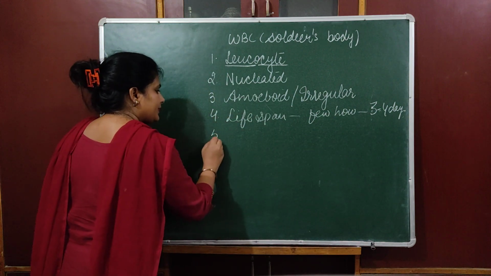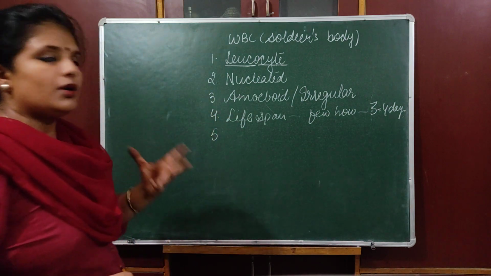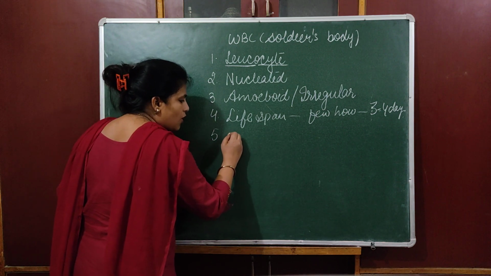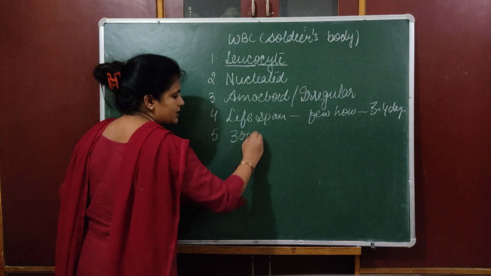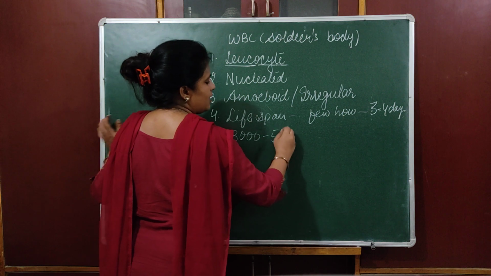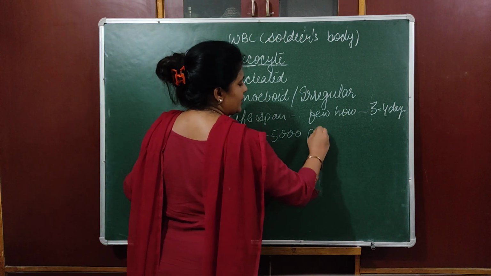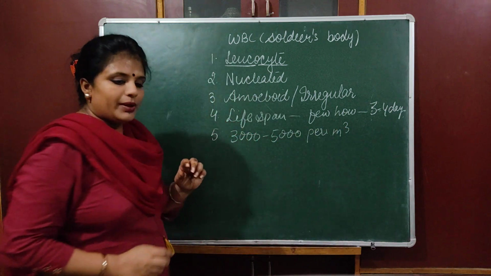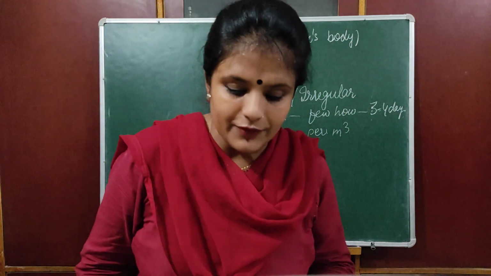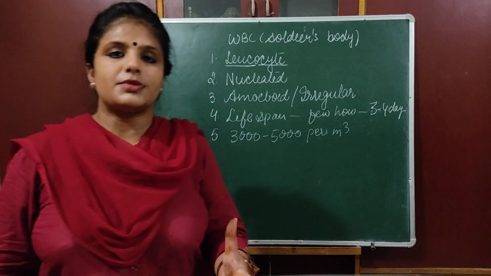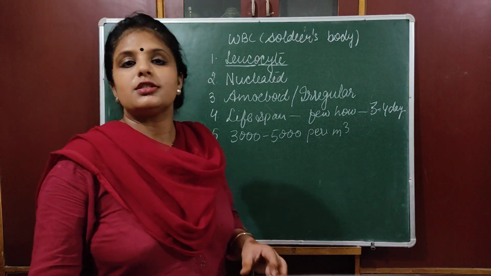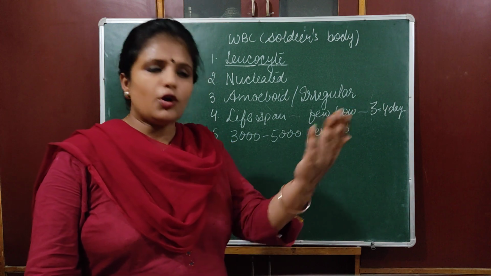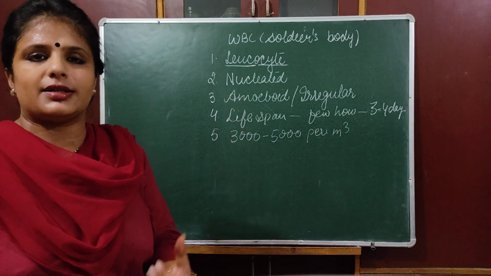Now, what is the number of WBC? How many WBC do we have? It is approximately 3000 to 5000 per cubic millimeter. Many times if you visit a doctor because you are suffering from some disease, the doctor asks you to go for some medical test, and in your blood report there are certain factors.